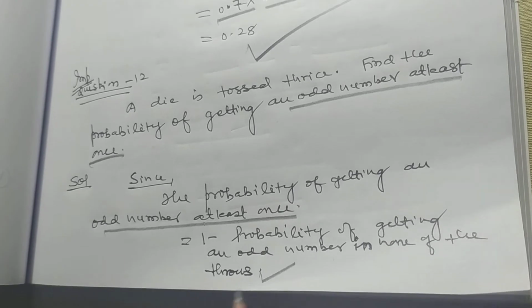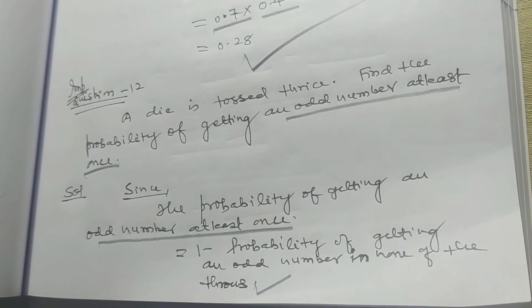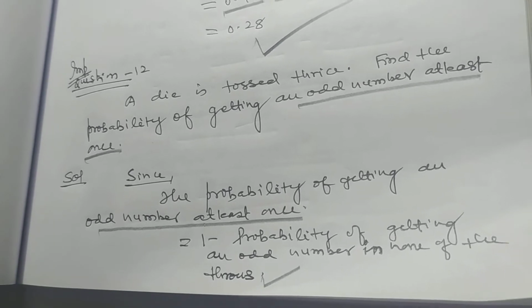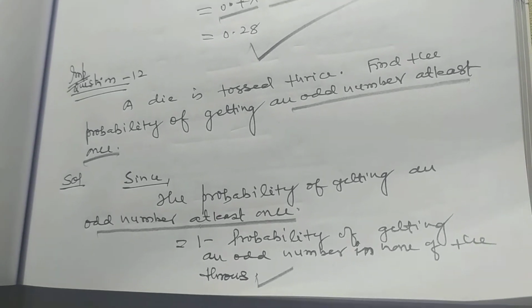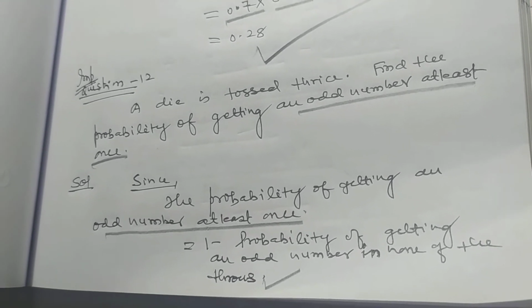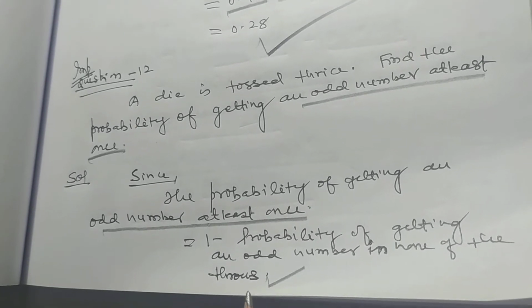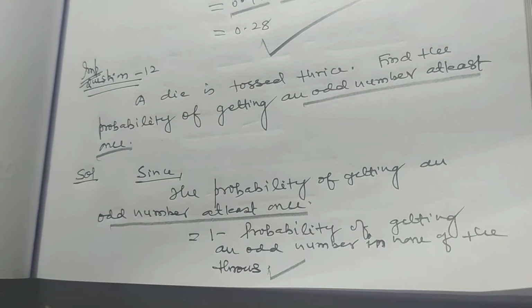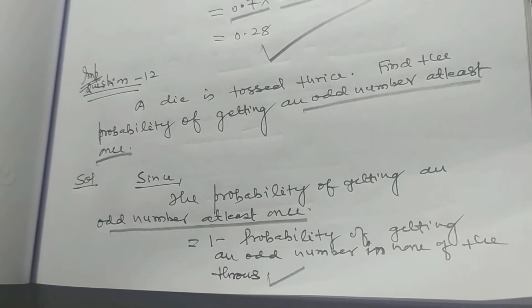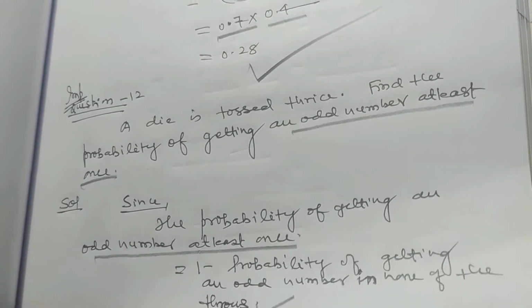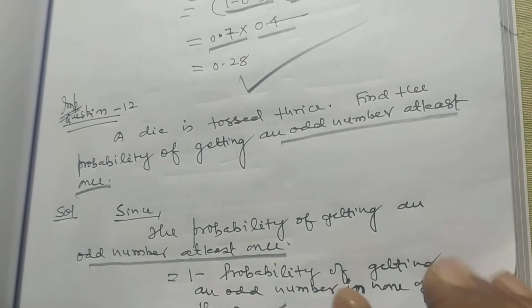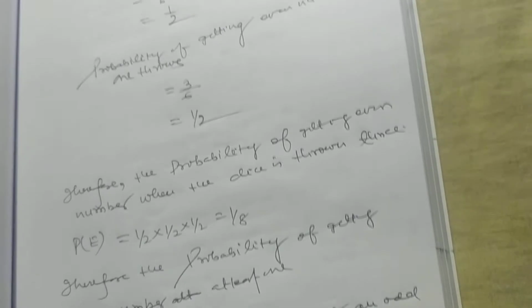In none of the throws. What does it mean? 1 minus the probability of getting an even number in all the throws. If we subtract the probability of getting even numbers in all the throws from 1, we get the probability of getting at least one odd number. So dear students, try to understand.